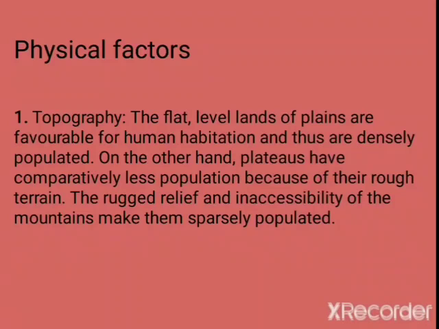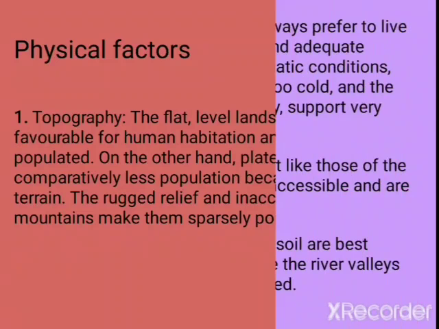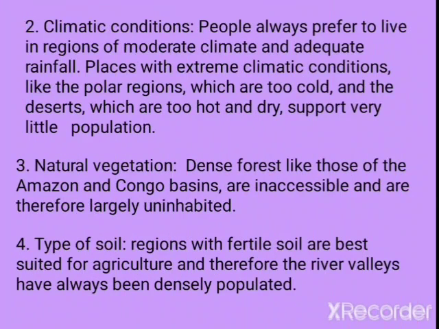The rugged relief and accessibility of the mountains make them sparsely populated. Sparsely means less populated. So the places where human habitation is dense are the flatlands or the plains.